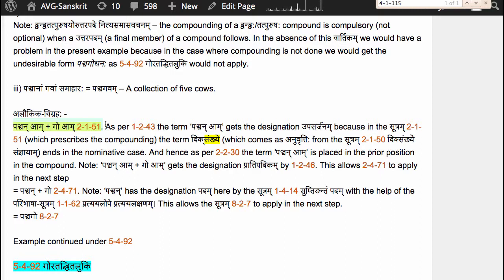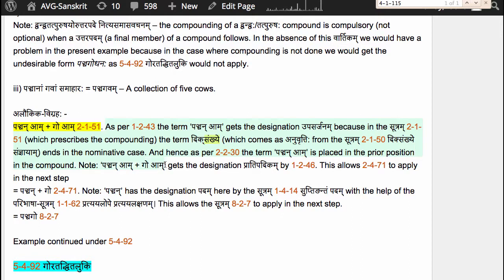Now as per Sutram 1.2.43, Prathama Nirdishtam Samasa Upasarjanam, the term Panchan Am gets the designation Upasarjanam because in the Sutram 2.1.51, which prescribes the compounding, the term Dik Sankhye, which comes as Anuvritti from the Sutram 2.1.50, Dik Sankhye Sanjnayam, ends in the nominative case. And hence, as per 2.2.30, Upasarjanam Purvam, the term Panchan Am is placed in the prior position in the compound.